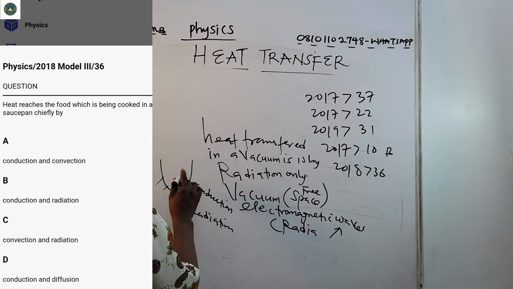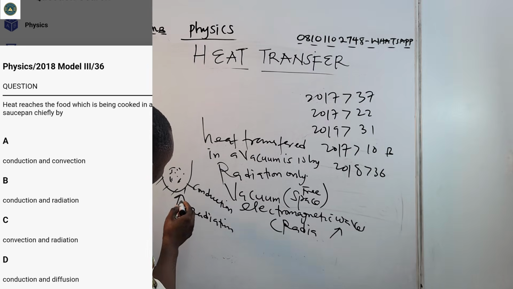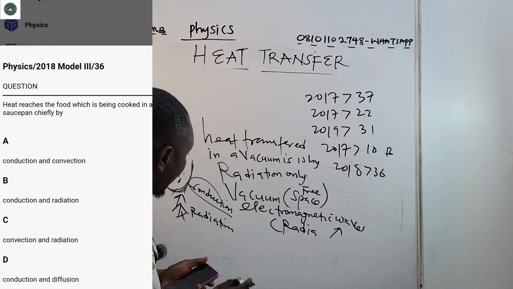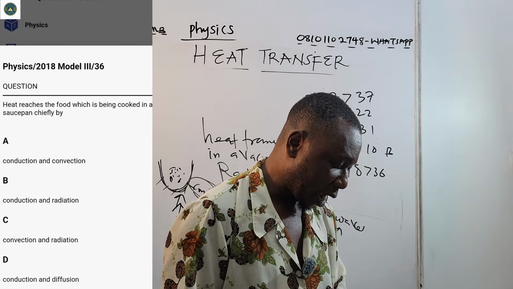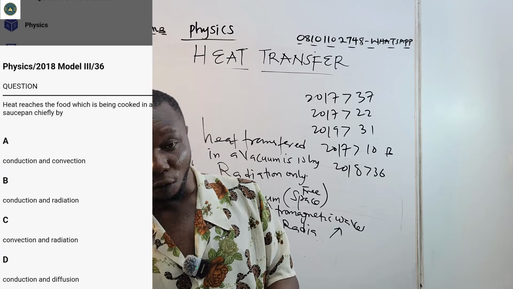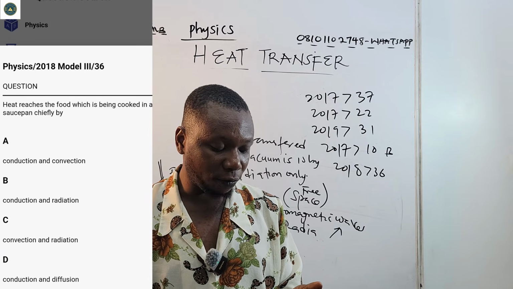Now, the food here, heat will get to this food by means of conduction. Heat is only getting to the surface of this pot by what? By radiation. But heat is getting to this food by what? By conduction. So after conduction, before convection. So we have A, conduction and convection. B, conduction and radiation. C, convection and radiation.